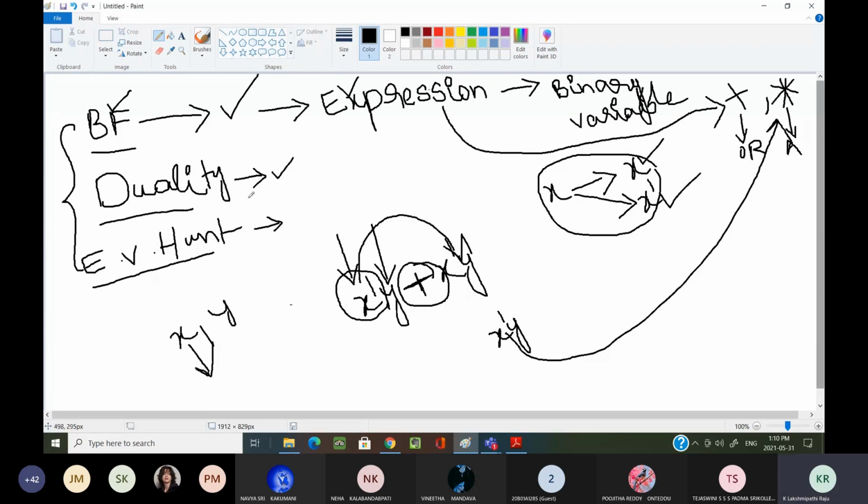What we are doing in duality, how we are changing: AND is replaced with OR, star is replaced with plus, plus is replaced with star, 0 is replaced with 1, and 1 is replaced with 0.